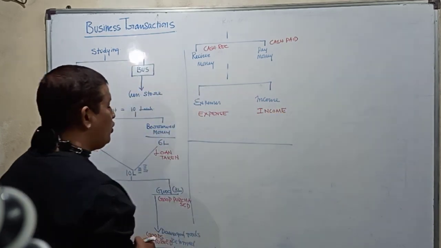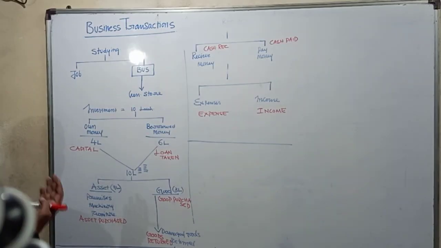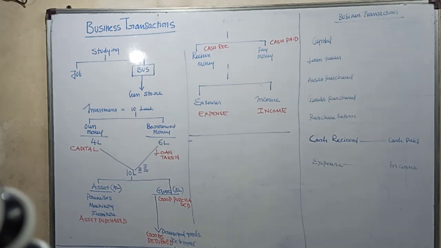So these are all the various business transactions: capital, loan taken, asset purchase, goods purchase, damaged goods returned, cash received, cash paid, expense, income.